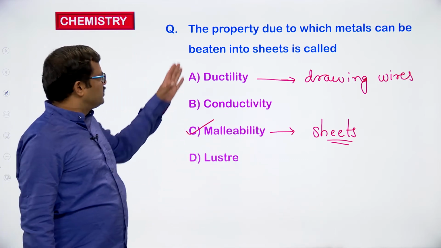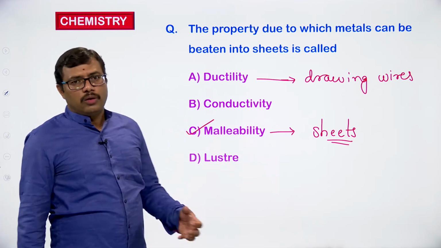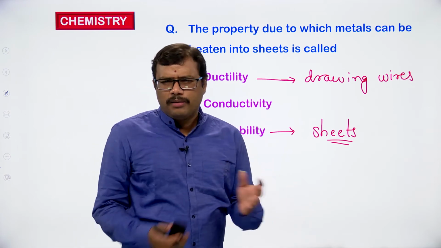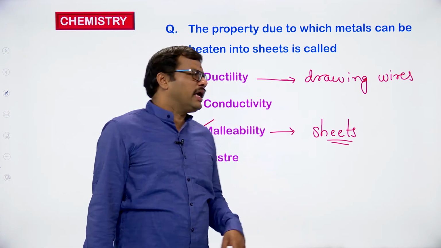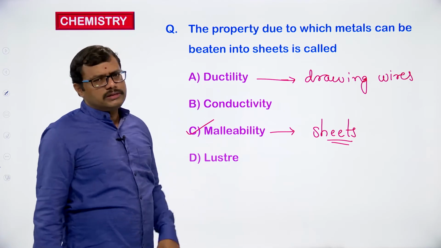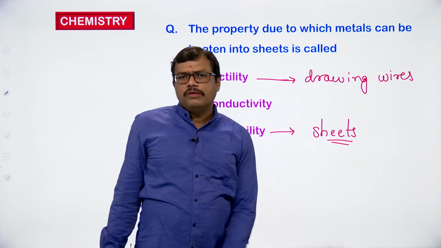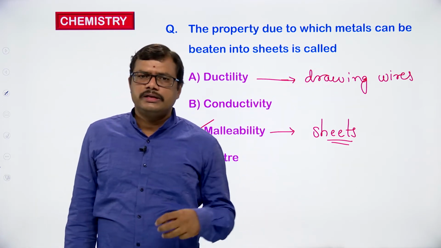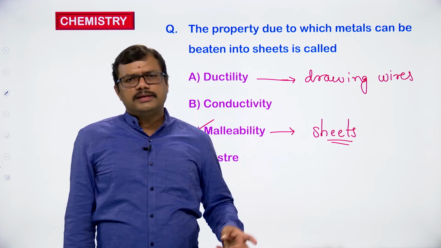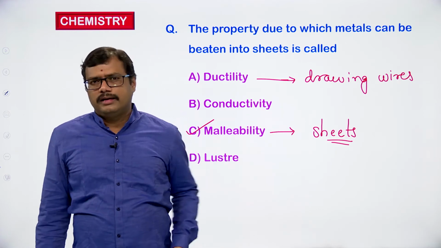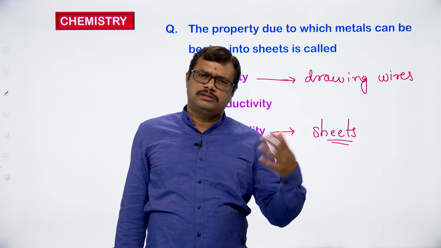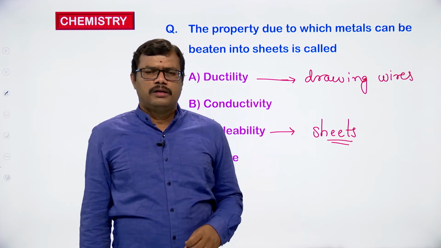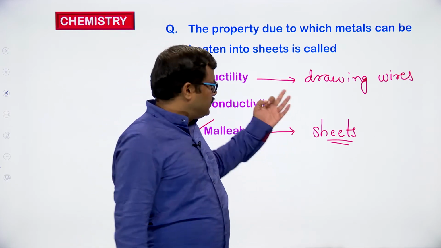Malleability is the property by which we can convert the metals into sheet form. Very thin sheets are going to be formed. Similarly, ductility means drawing them into wires. So wire formation is ductility. Because of ductility and malleability, we are using metals in a very huge way. We are using the metal sheets.